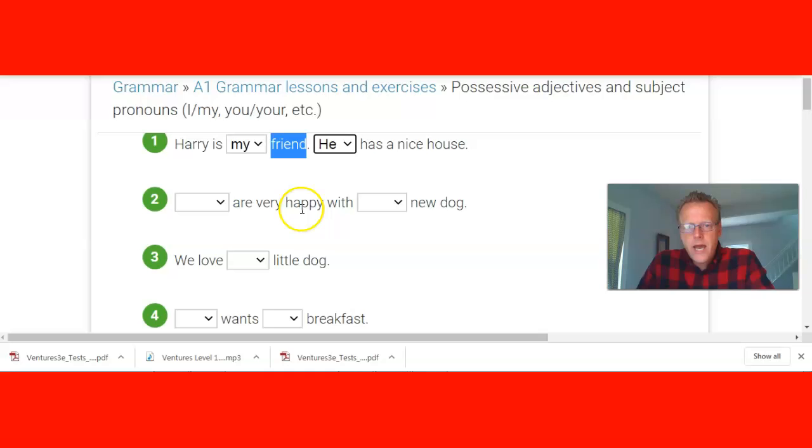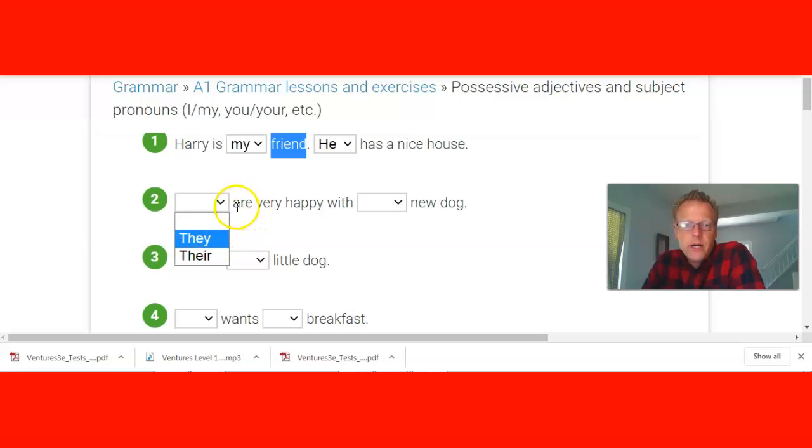Blank are very happy with blank new dog. Okay. Is it they, a subject pronoun, or their, a possessive adjective? Well, guess what? It's functioning like a subject, isn't it?